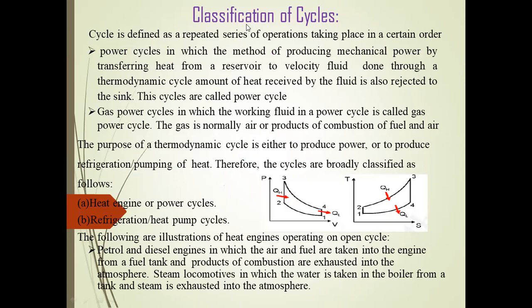Before the classification of cycles, first of all you should know the introduction to the cycle. A cycle is defined as a repeated series of operations taking place in a certain order. Cycles are divided into two categories. The first is the ideal cycle, which deals with the perfect engine, and the other is the actual cycle, which deals with the actual engine. For the ideal cycle, we study thermodynamics with the simplicity of cycle analysis, but the actual cycle is very complicated.